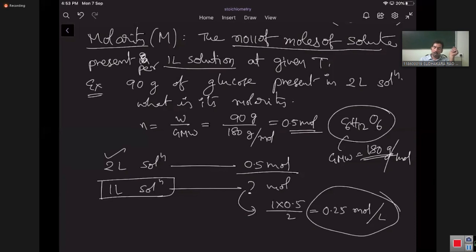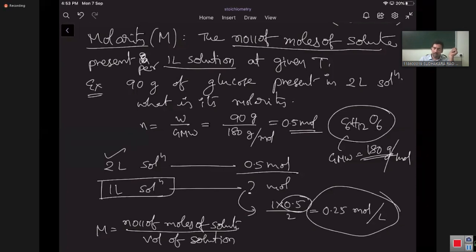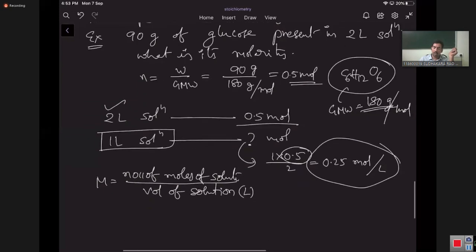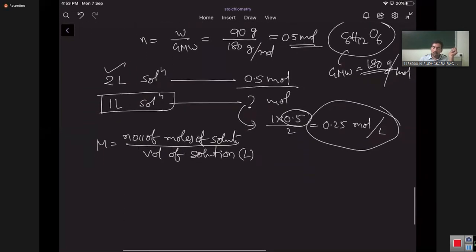So use the formula now. Molarity is equal to number of moles of solute by volume of solution in liters. What is that formula? Molarity, number of moles of solute by volume of the solution in liters. That is what we have done here.